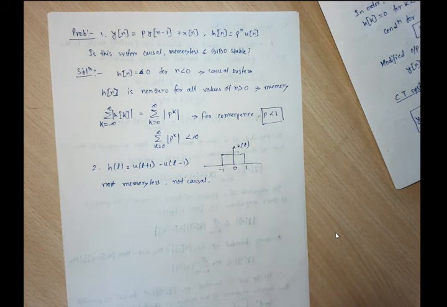What about the stability? Bounded input can provide bounded output. So what does it mean? Stable if the magnitude of the impulse response is absolutely summable within the range.